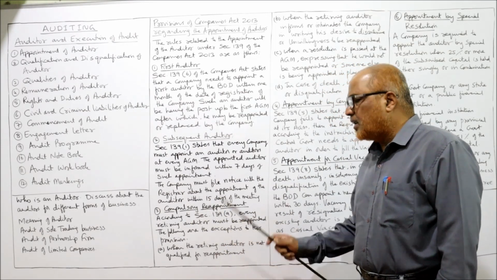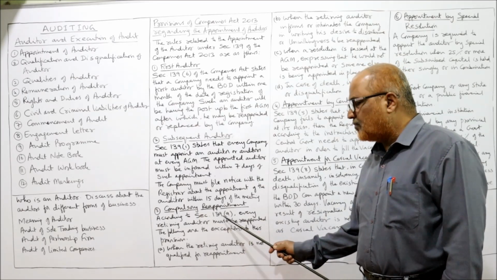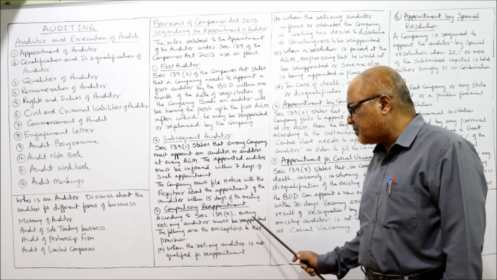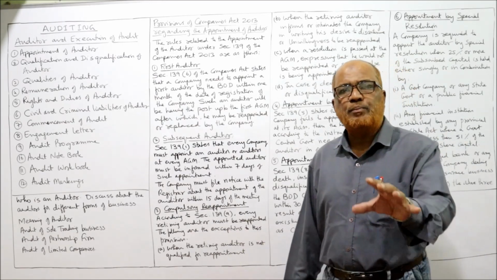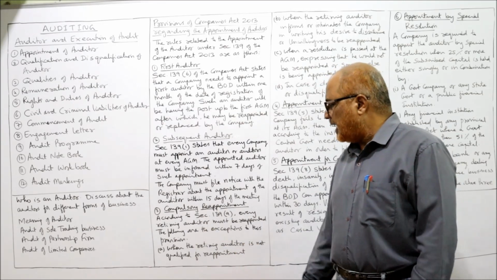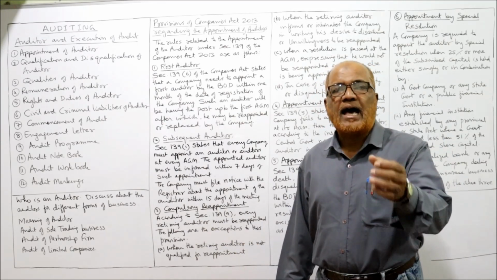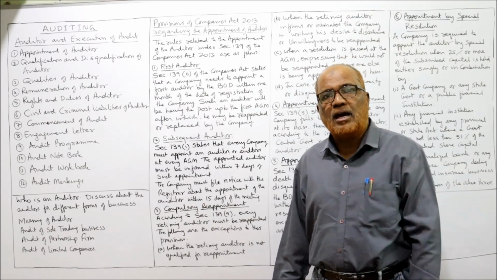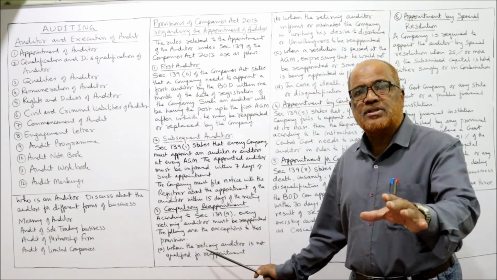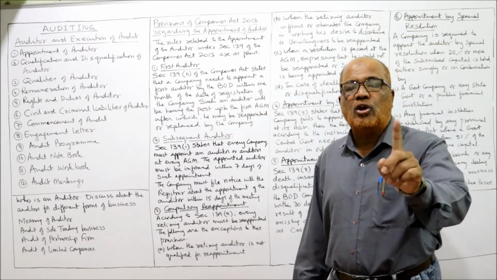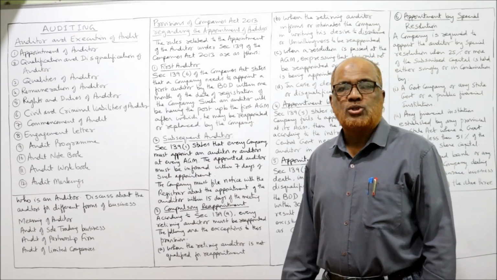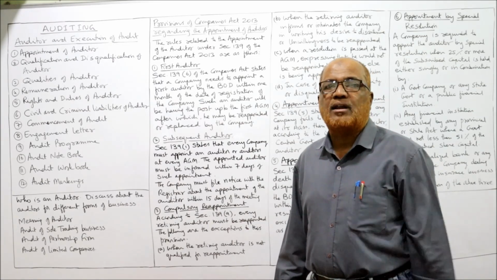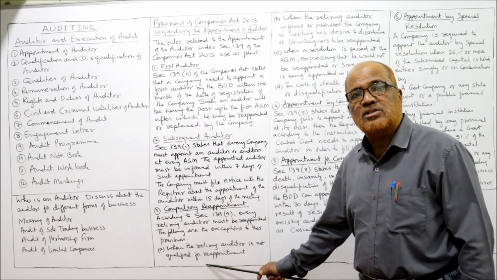Now, compulsory reappointment. According to section 139, subsection 9, every retiring auditor must be reappointed. One provision is given in the Companies Act that every retiring auditor has the right of being reappointed again, except under the following 4 conditions, when he will not be reappointed. So normally the auditor will be reappointed in the annual general meeting, provided these exceptions are not there.